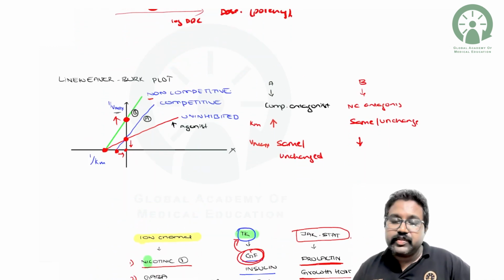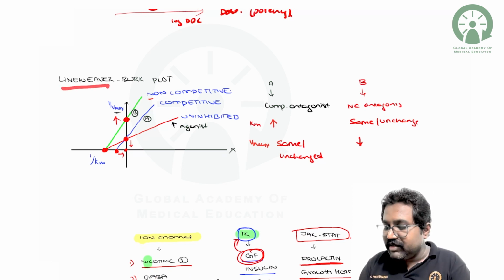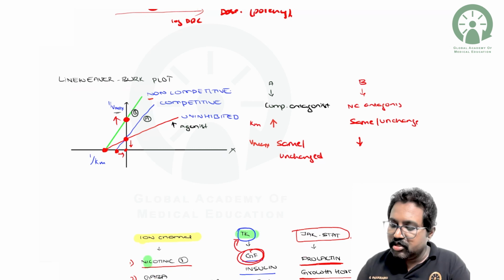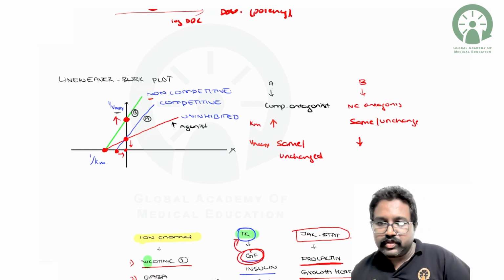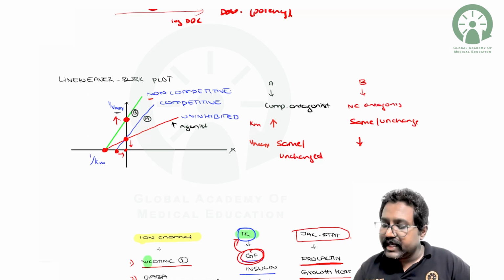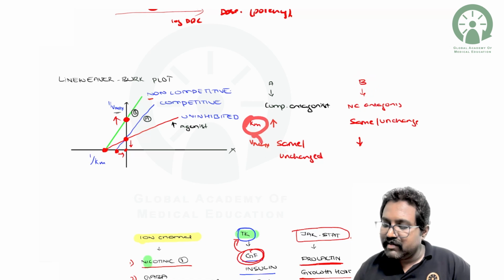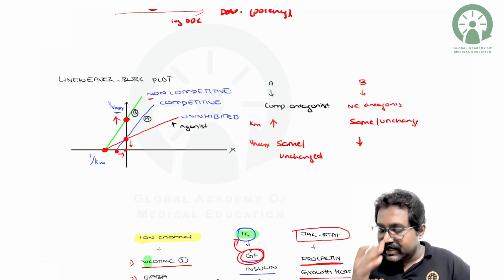Apart from that, you should also remember this line diagram given beautifully by the Lineweaver-Burk plot. So what does it tell you? It will help in understanding the Km with respect to drug A, which is a competitive antagonism, and drug B, which is a non-competitive antagonism. Both Km and Vmax can be easily remembered by this graph.